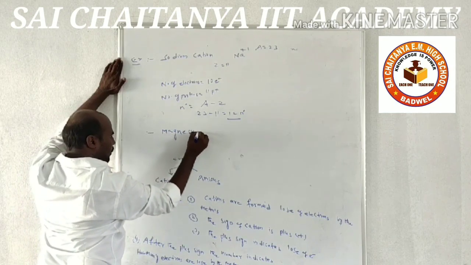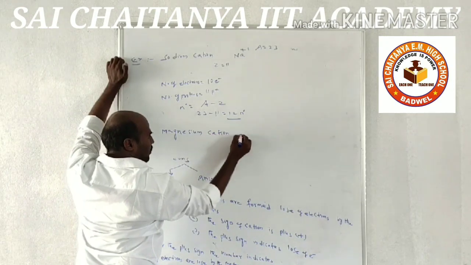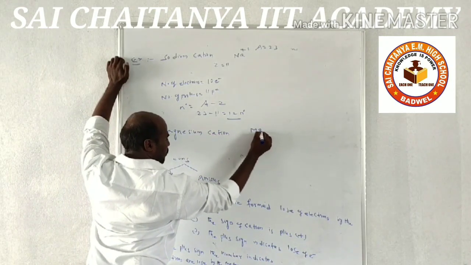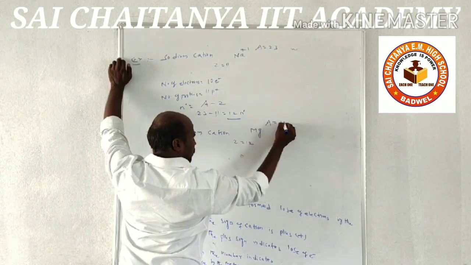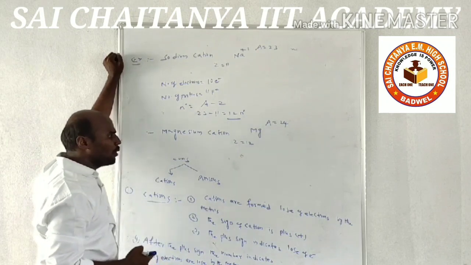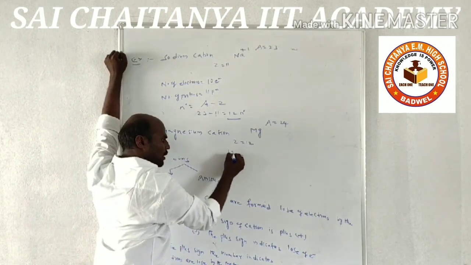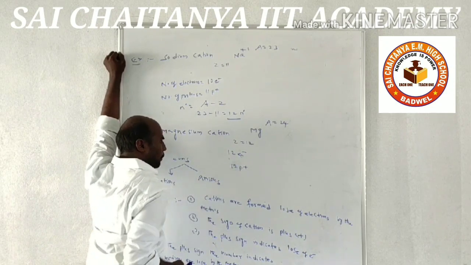Magnesium cation, symbol is Mg, atomic number is 12 and mass number is 24. So in a neutral atom, how many electrons will be present? 12 electrons and 12 protons will be present in the neutral atom.